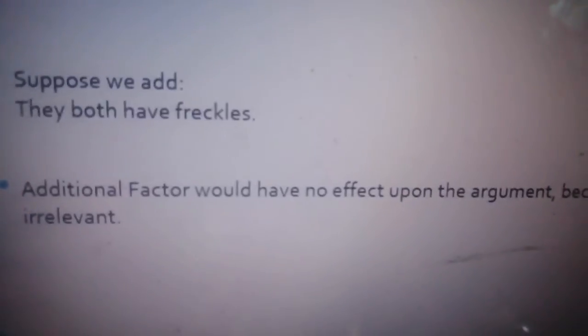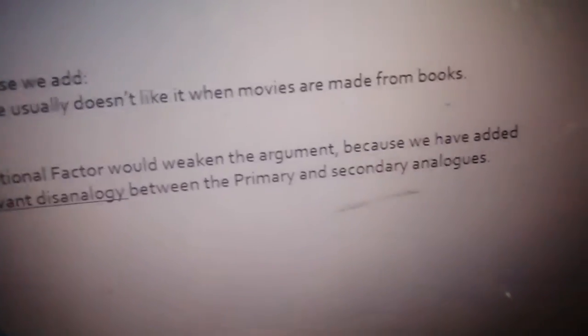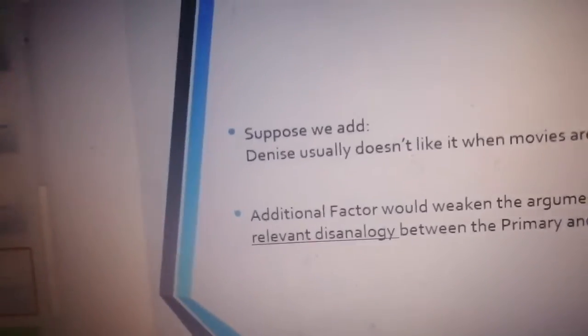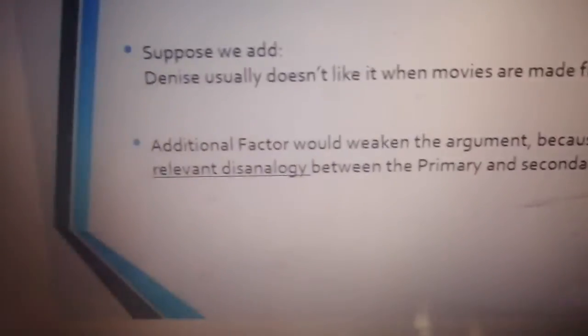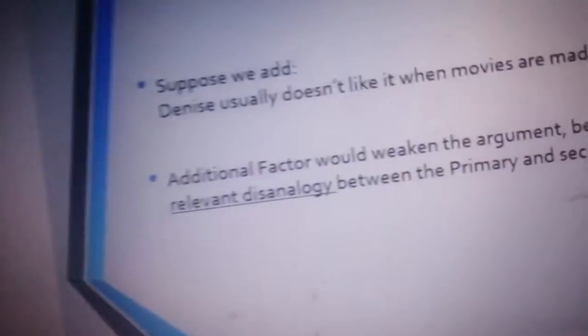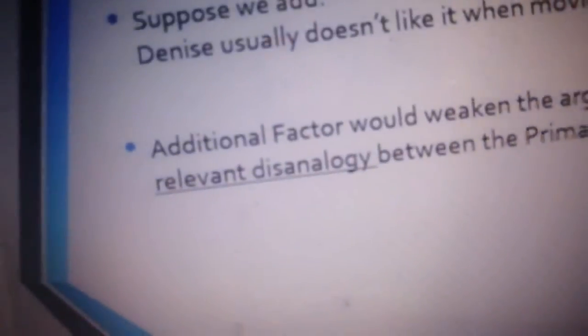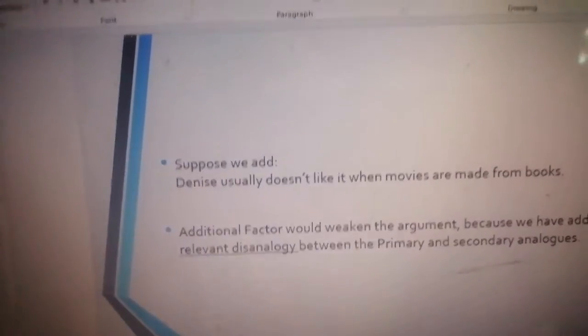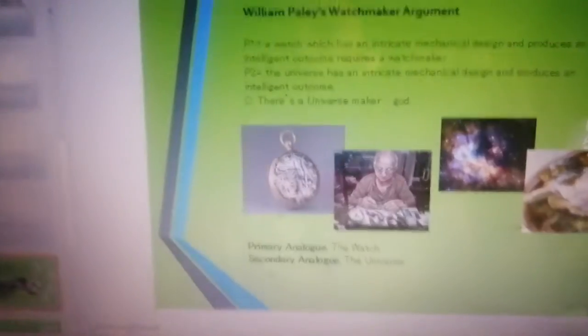Now suppose we add the additional factor: Denise usually doesn't like it when movies are made from books. This in turn would weaken the argument because we added a relevant analogy between the primary and secondary analogs. That's a notable thing to understand.